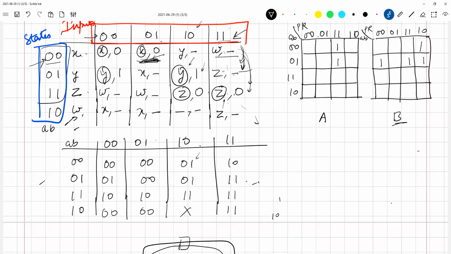And on the row 1, 1 we have 1, 0, 1, 0, 1, 1. Finally in the last row, this 1, 0 is don't care and 1, 1 is 1, 1. Please understand that whatever we are writing inside is capital AB, which is my next state, and small ab is my current state.